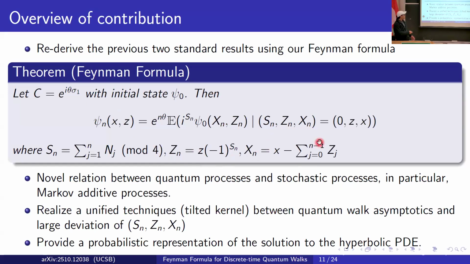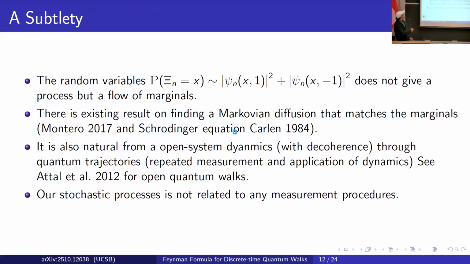Okay. So the next thing, here is actually a subtlety. I mentioned that we have a link between classical and quantum processes, but people may think that whenever at a time n you can define this Cn to follow this modulus-square distribution, you already have a classical process. Isn't that the case?